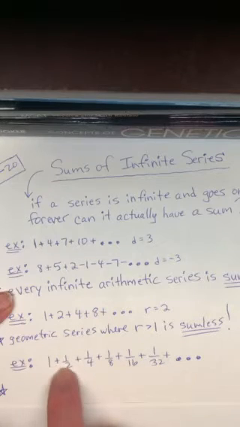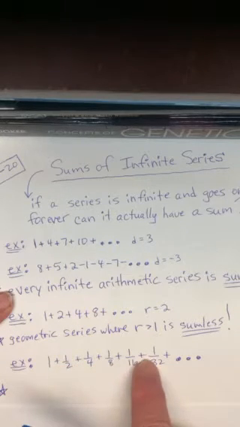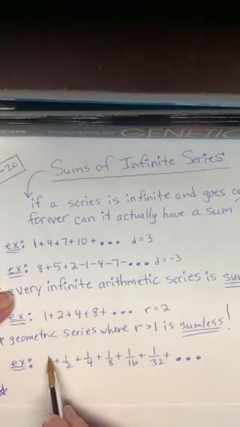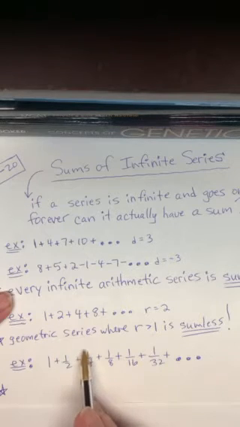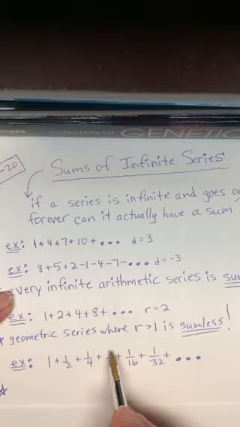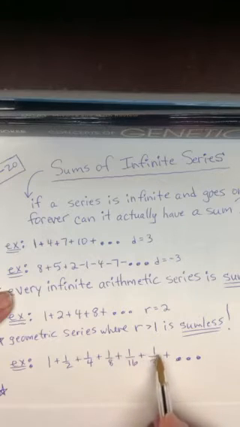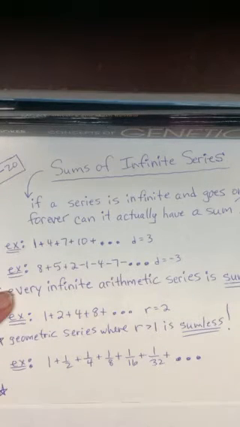Do you agree this is a geometric series? Each time I'm multiplying by a half, multiplying by a half, multiplying by a half. So if I keep multiplying by a number that's smaller than 1, these numbers keep getting smaller and smaller. Okay?